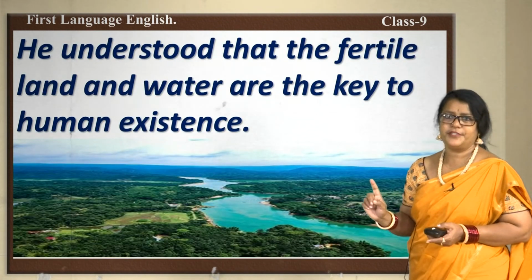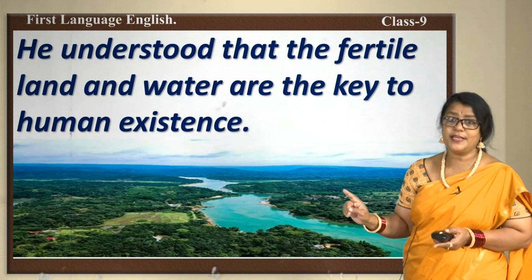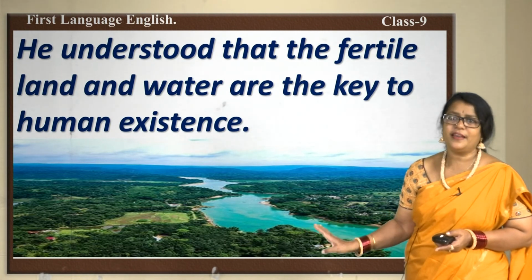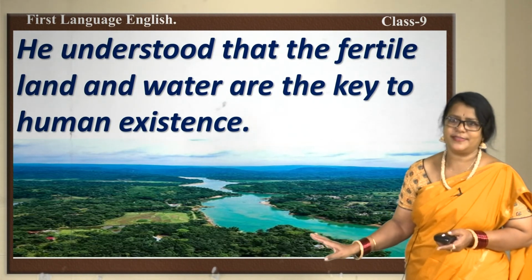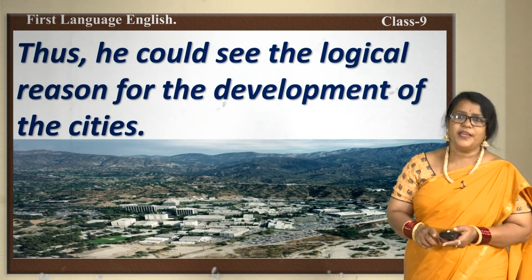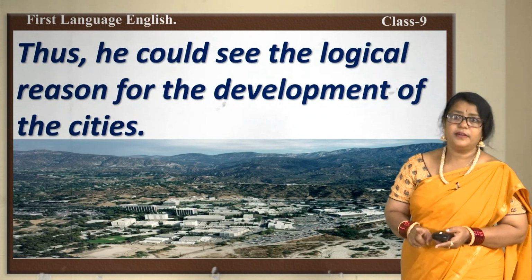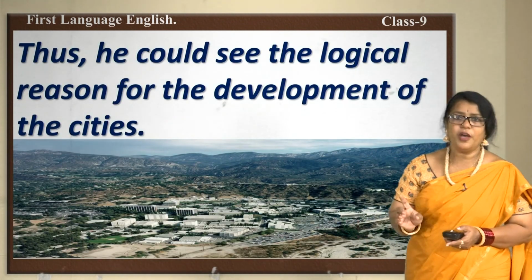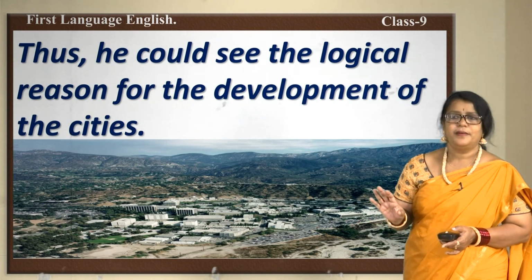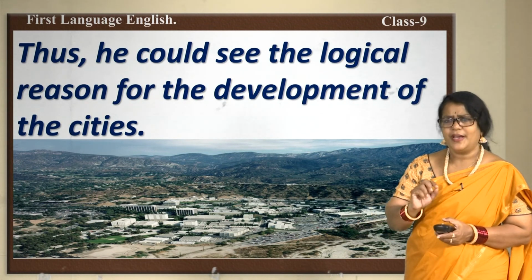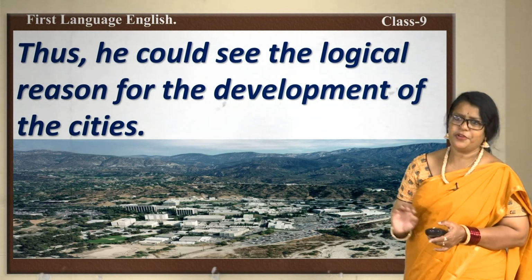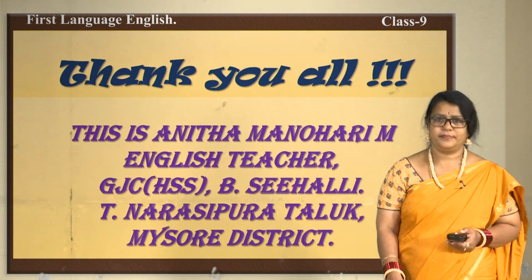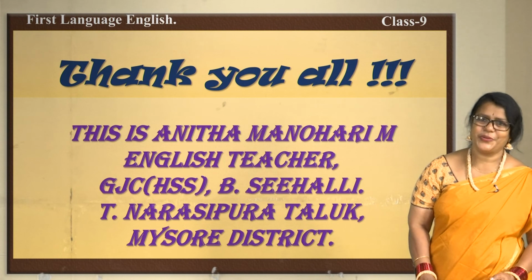He understood that the fertile land and water are the key to human existence. Where water is available, life existed. Even today it is the same. Thus, he could see the logical reason for the development of the cities. Children, now you have taken the summary of the poem. Keep that safe, and while you are answering the questions, the summary of the poem will help us to analyze and answer the questions. Children, those were for your assignment.